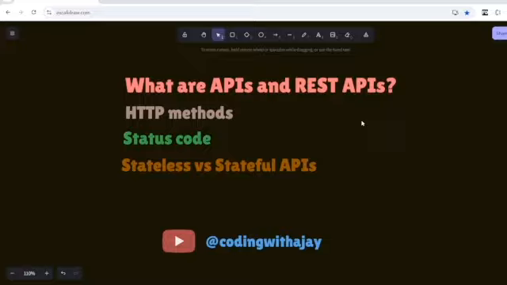I know it will take one or two minutes for you to figure it out. You can just search: okay, this is what I'm doing, what kind of status code will be good for me? If this is the operation that I'm performing, what are the status codes that I should be knowing? Right.